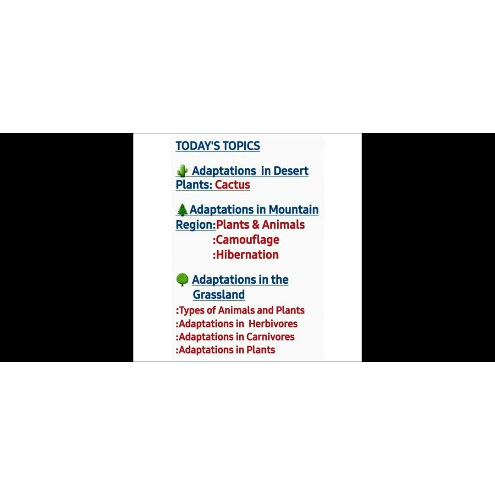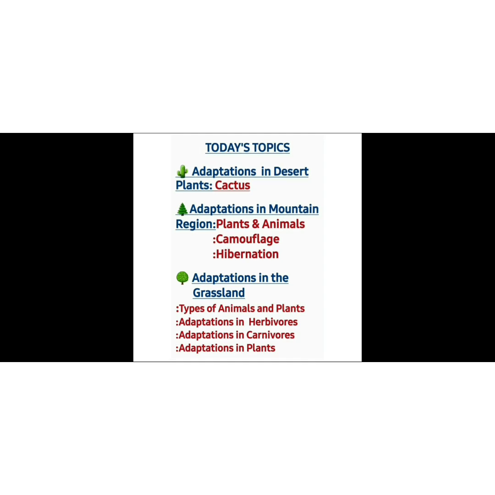Let us discuss the chapter Habitat of Living Part 2, video number 11 of September month. In this video, we will discuss the topics adaptation in desert plants, mainly the cactus plant, and adaptation in mountain regions, where we will study plants and animals, how they camouflage and hibernate to face the freezing cold conditions and escape their enemies.